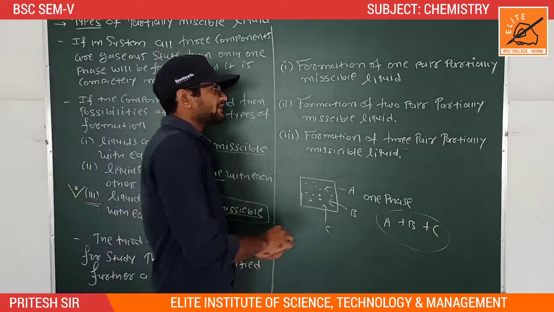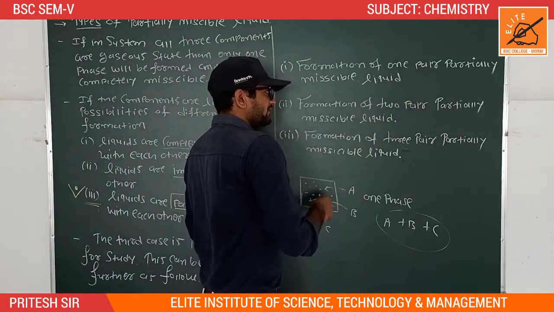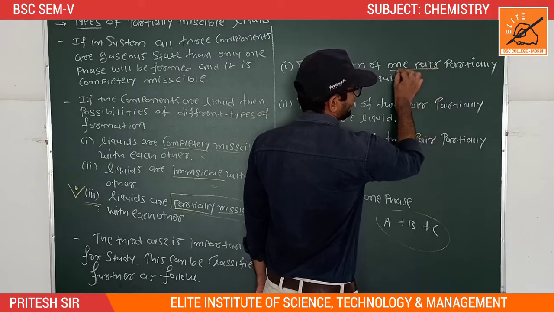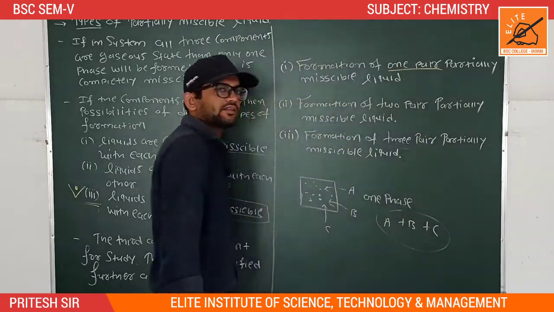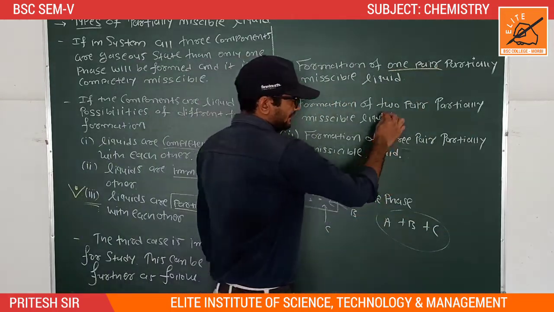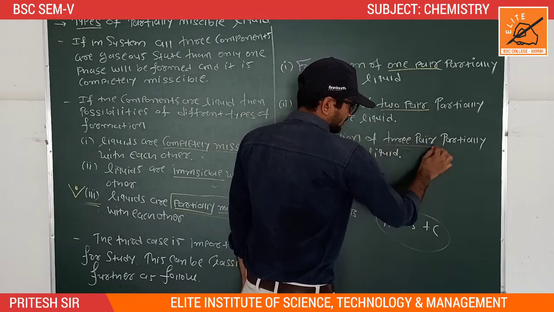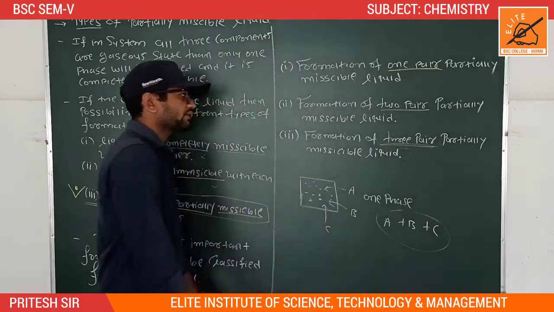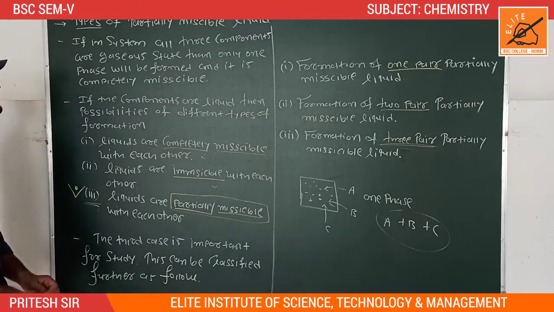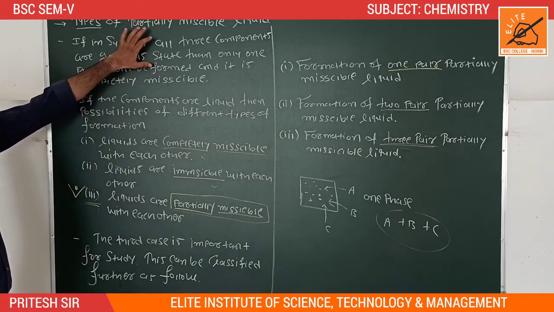First one is formation of one pair of miscible liquids. Second one is formation of two pairs of miscible liquids, and last one is formation of three pairs of miscible liquids. So first, types of partially miscible liquids.